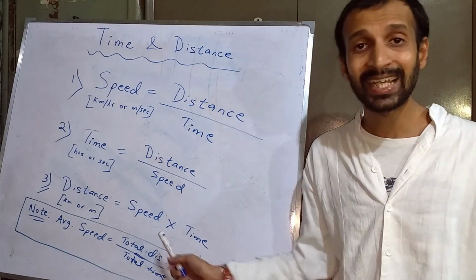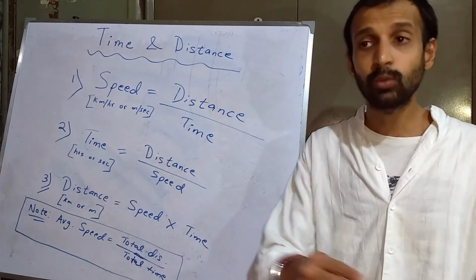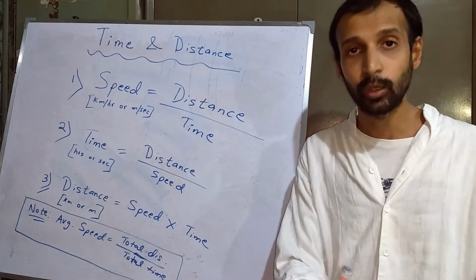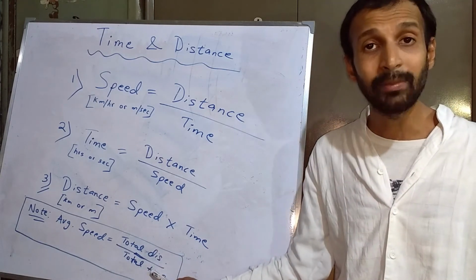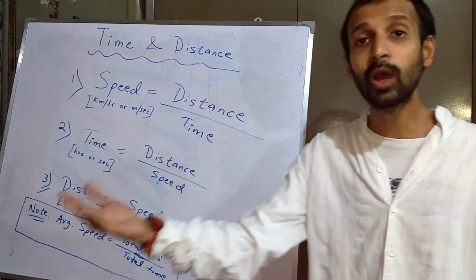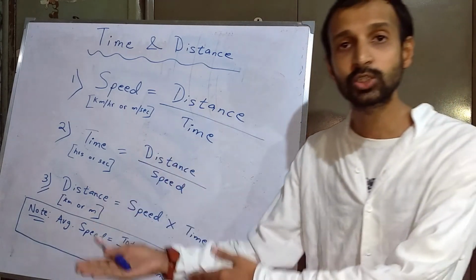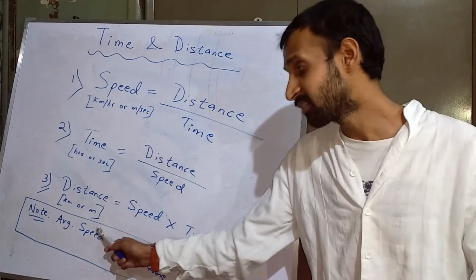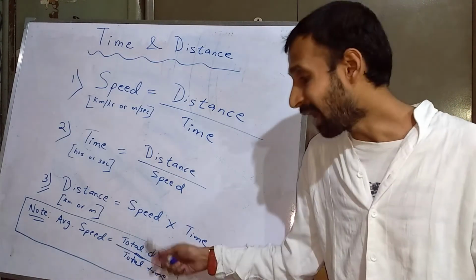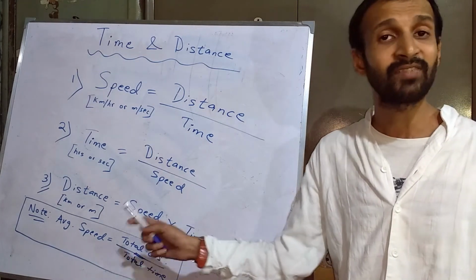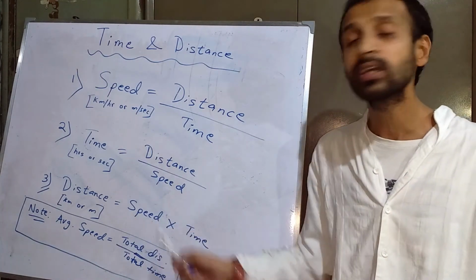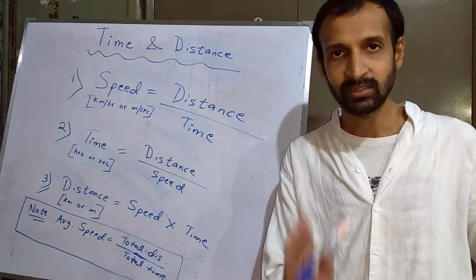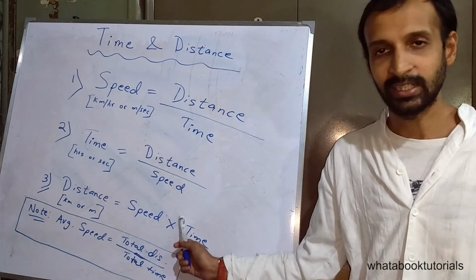So the total distance in this case is 10 plus 10, 10 while going and 10 while returning. So the total distance is 20 kilometers. The total time is, you tell me, 2 hours plus 3 hours. He takes 2 hours to go and 3 hours to return. So the total time is 2 plus 3, 5 hours. Therefore the average speed is 20 kilometer by 5 hours. If you cancel 5 with 20, you get 4. So the answer is 4 kilometer per hour. So the average speed is 4 kilometer per hour. Is that okay? Alright then.